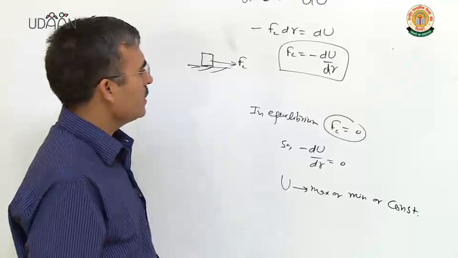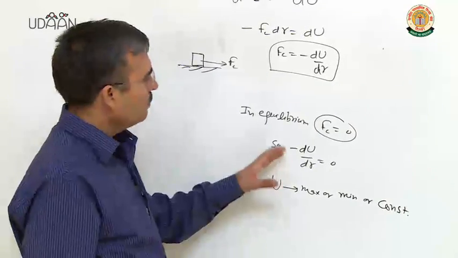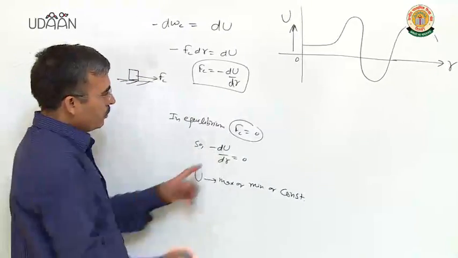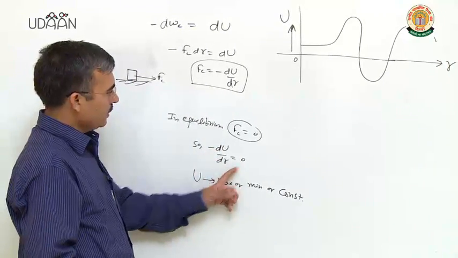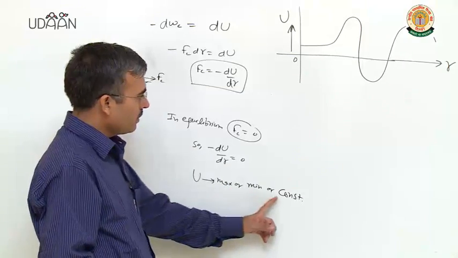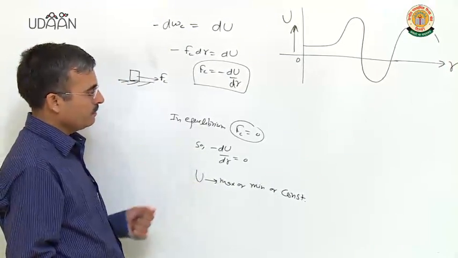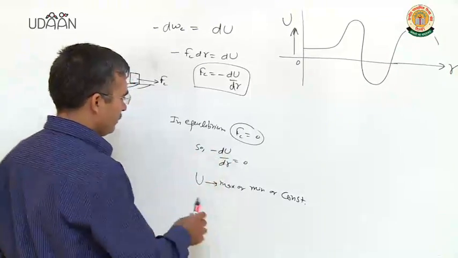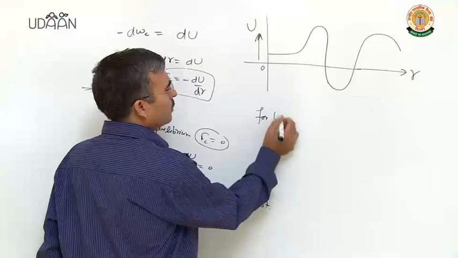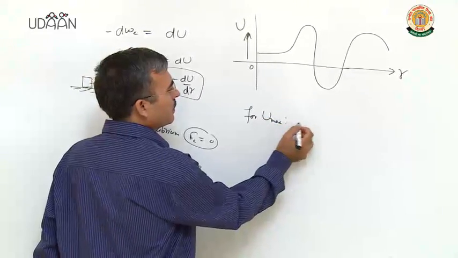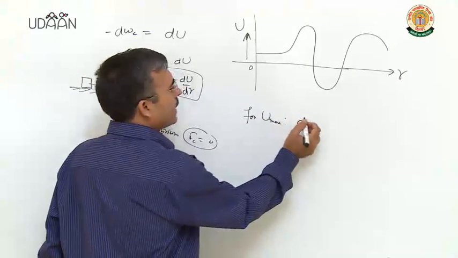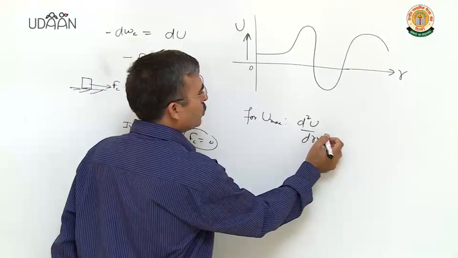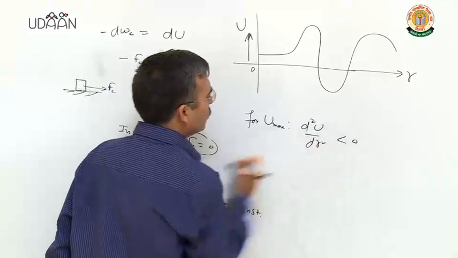Let us discuss this concept with the help of potential energy versus position graph. As you have seen, first derivative is 0. It is the condition for maximum, minimum or constant potential energy. At that position, potential energy will be maximum for U maximum. Second derivative should be less than 0.